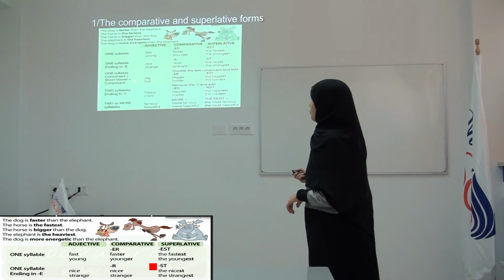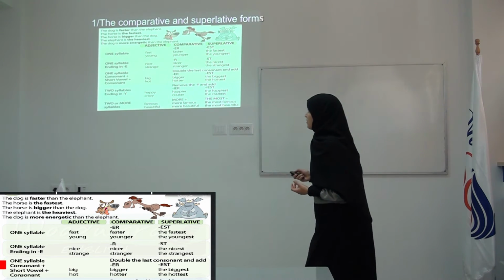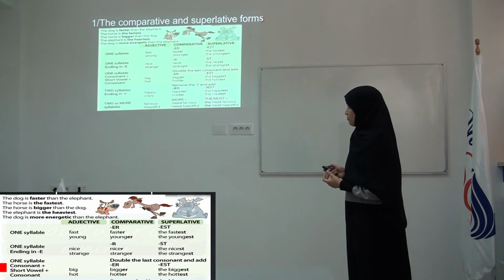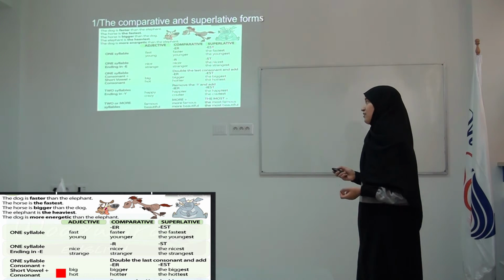Now we move to another rule, which is when we have one syllable and this syllable is composed of one consonant, then a short vowel, and then another consonant. Like the adjectives here, big and hot.